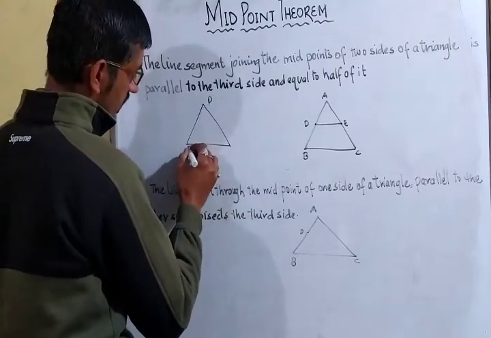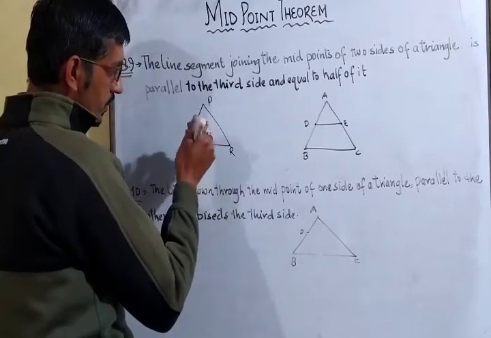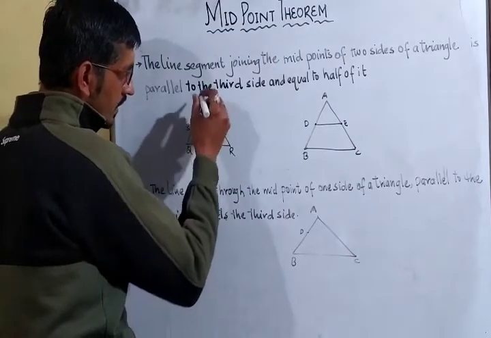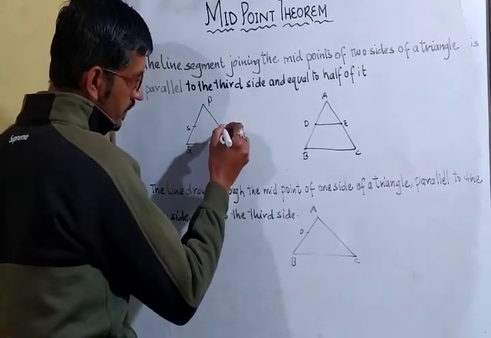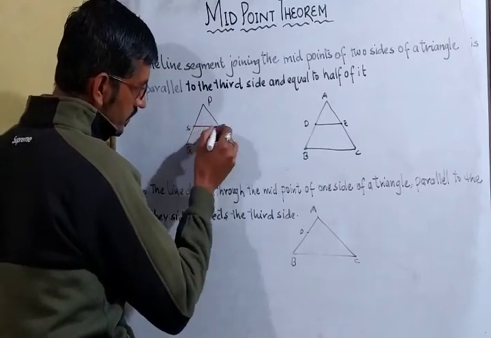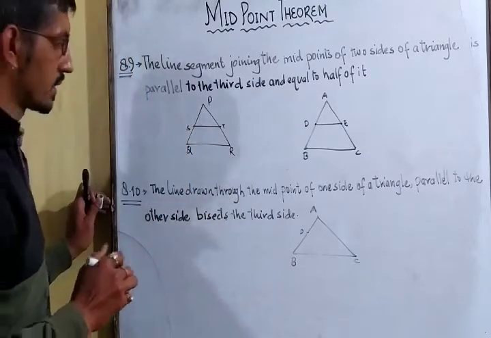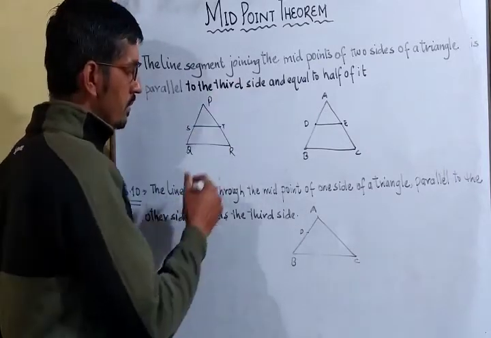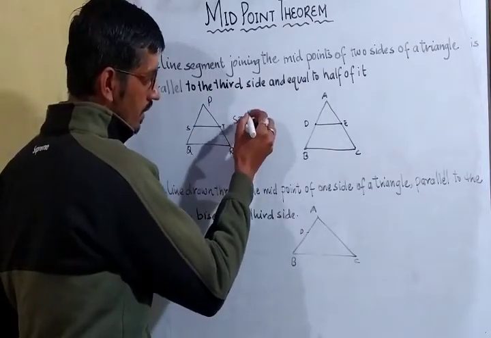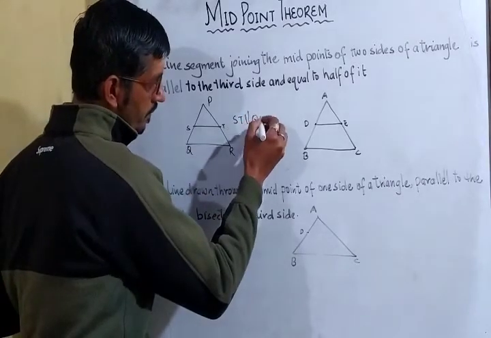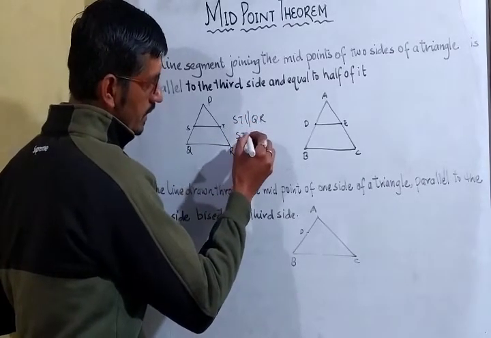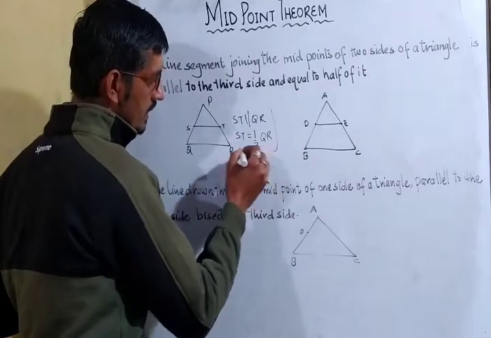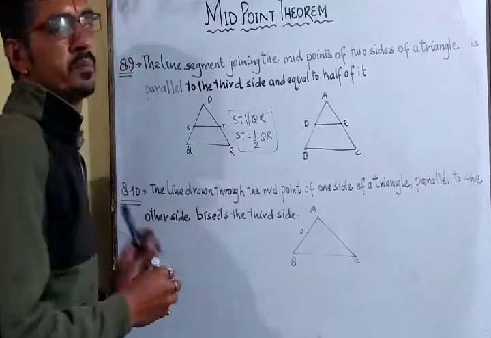PQR. Now let's suppose the midpoint of PQ is S and of PR is T. अगर हम इसको ज्वाइन कर दें, if we join these points, so what we will get according to this theorem, ST will be parallel to QR and ST will be equal to half of QR. This is the summary of this theorem.